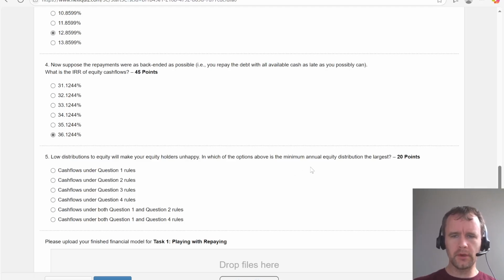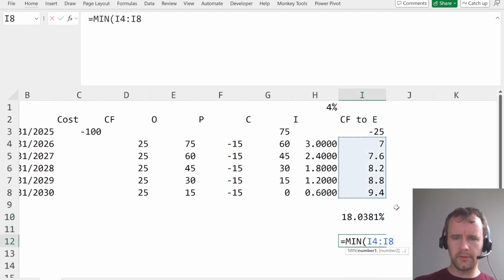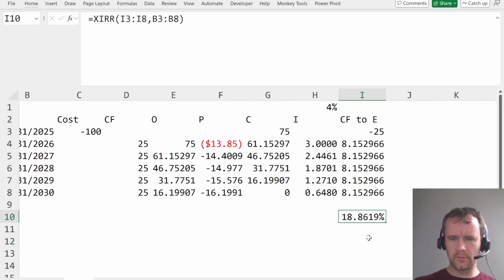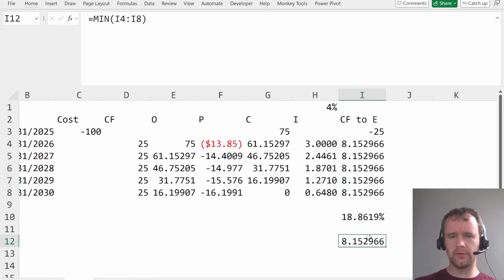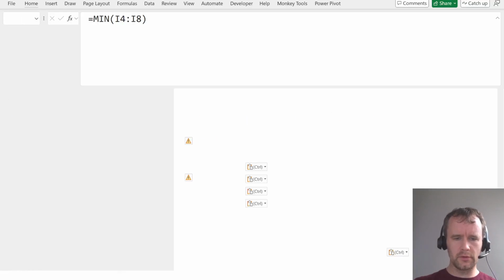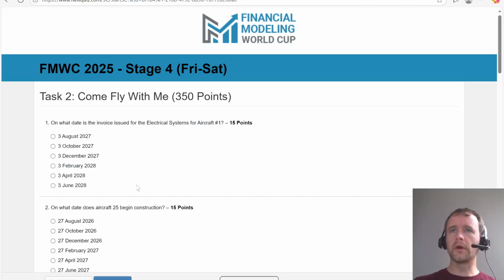The minimum annual equity distribution. Oh, and the largest. Sorry. Whoops. Here it's 0, 0, 0. Okay, so it's cash flow under rule 2. Okay, save. Close. Where's my thing? Section 1, upload. Next page. Back to here.